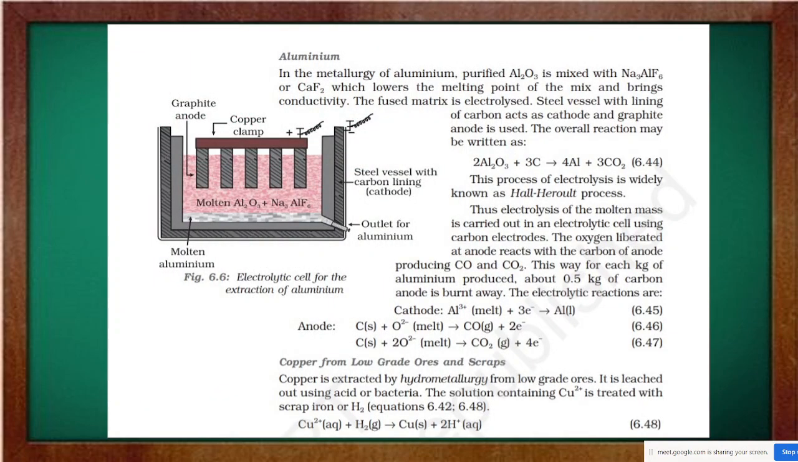Aluminium. For the synthesis of aluminium, for the extraction of aluminium, one special process is used. This process is known as Hall-Héroult process. Hall-Héroult process, here what is done? ये metallurgical process है जहाँ पर aluminium oxide.